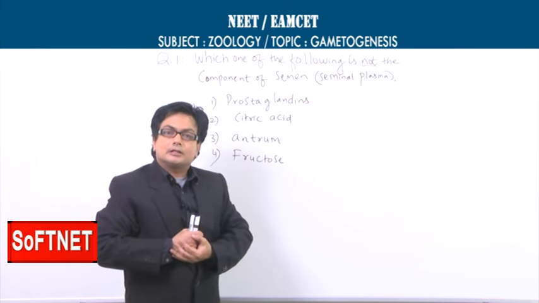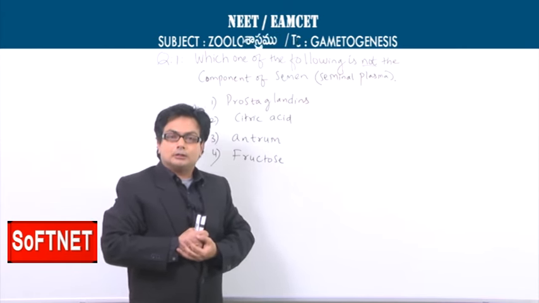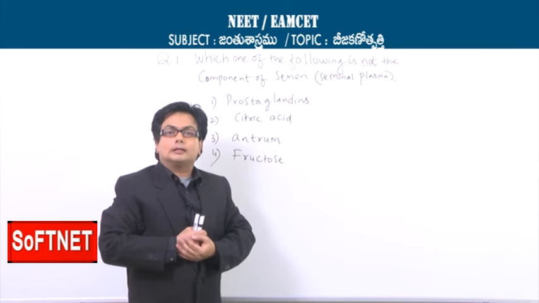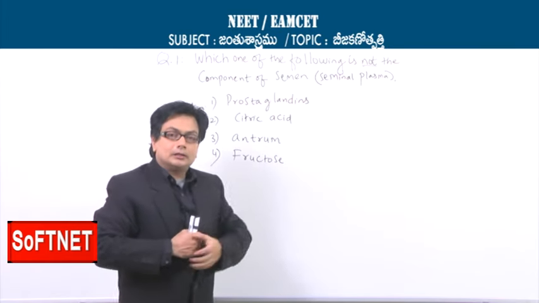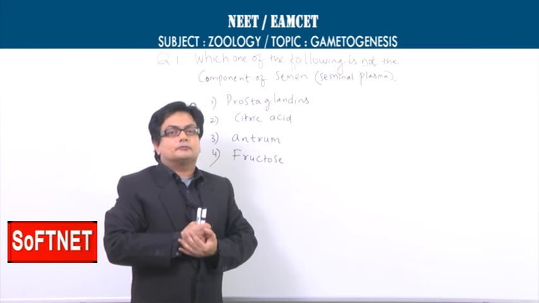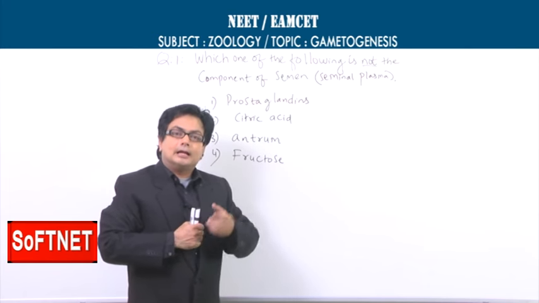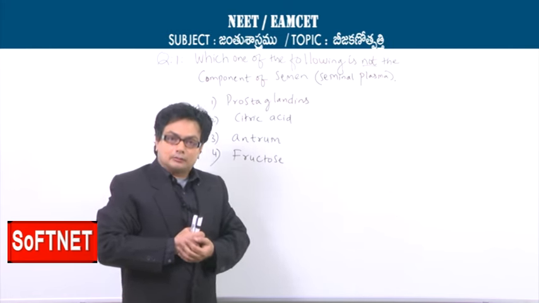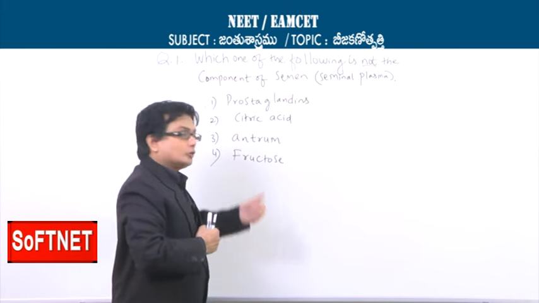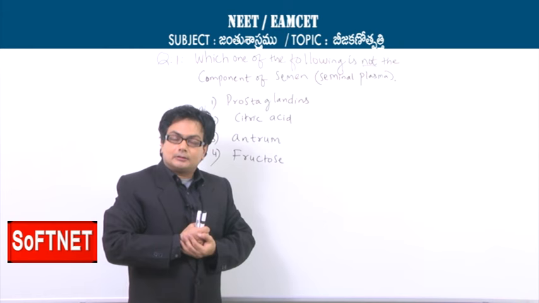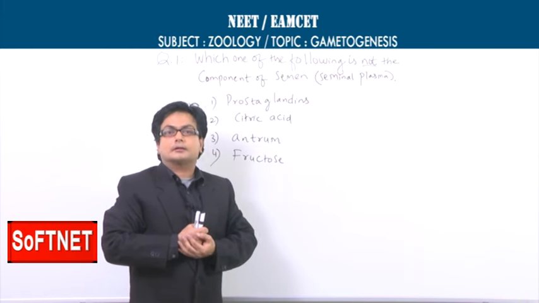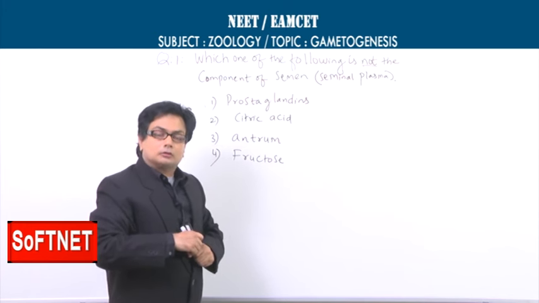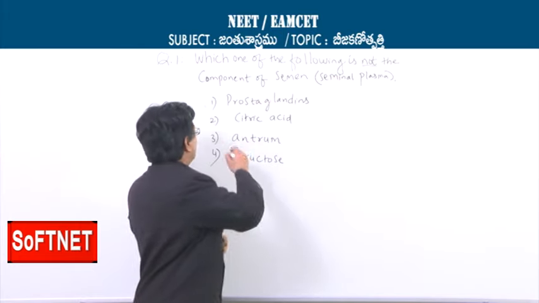Coming to citric acid. Citric acid is also one of the component of semen, released from the seminal vesicle, and that is utilized by the sperm for the oxidation. And then what about the antrum? Antrum is not the component of the semen or the seminal plasma, because antrum is a fluid filled space that is found in the tertiary follicles and also the Graafian follicles, and fructose will be one of the component of the semen, which is used for cellular oxidation and the energy production. So the answer for the above question, which one of the following is not the component of the semen, the answer would be antrum.